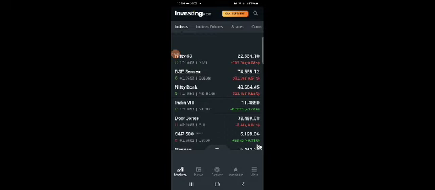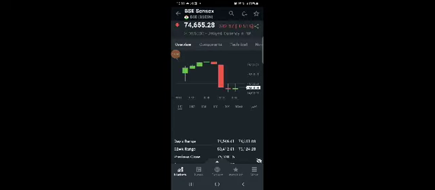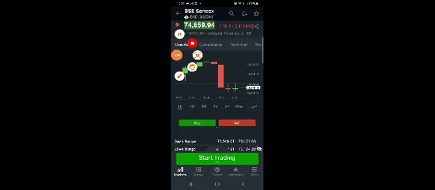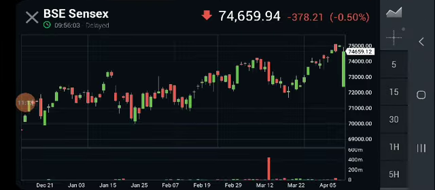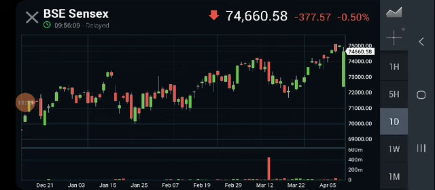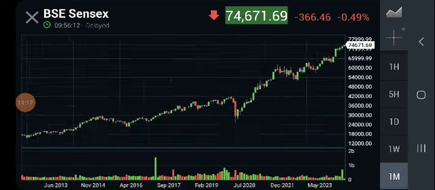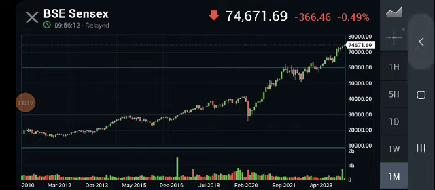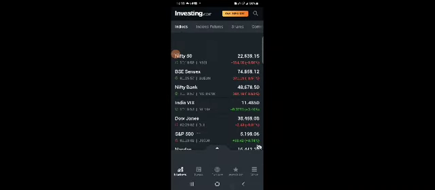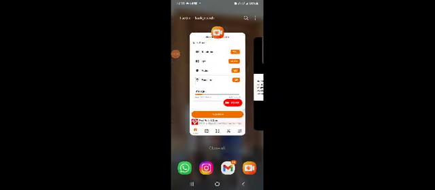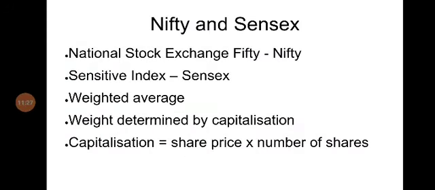So there is plenty of information available in the case of all the shares. This is the case of Sensex. Similar information can be got in the case of Sensex also. They move almost in tandem, because most of the companies that form part of Sensex also form part of Nifty. Okay, so this is about Nifty and Sensex.